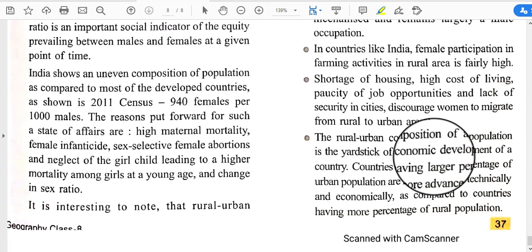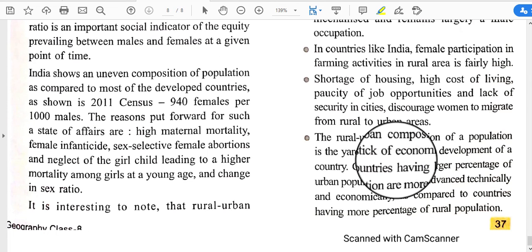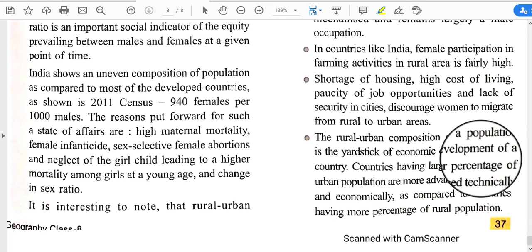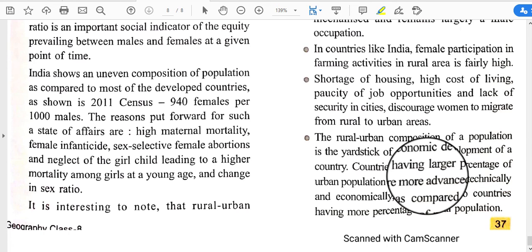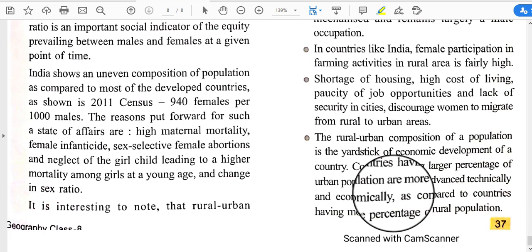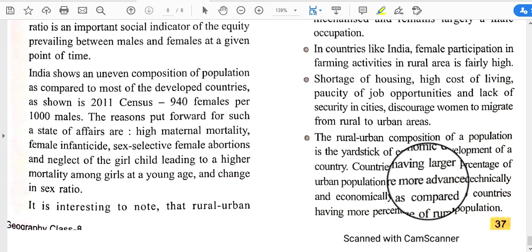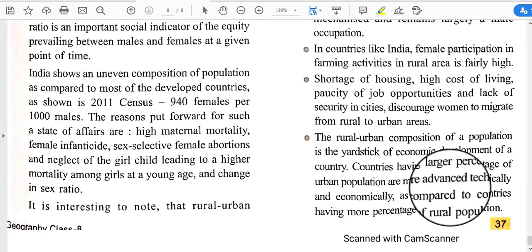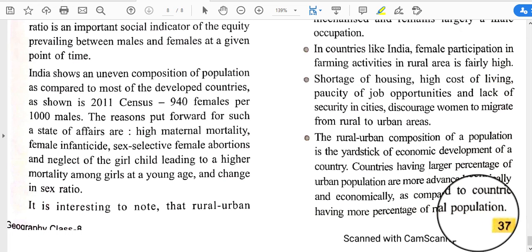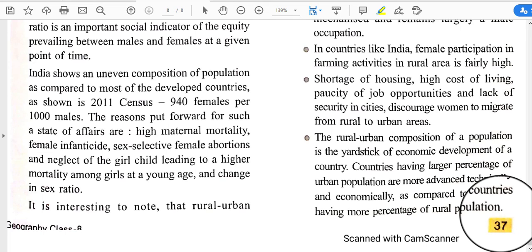And the rural-urban composition of a population is the yardstick of economic development of a country, because we need to develop the rural areas as well as the urban areas. Countries having a larger percentage of urban population are more advanced technically and economically. If in a country the urban population is high, then we can say they are technically advanced, as compared to countries having a larger percentage of rural population.